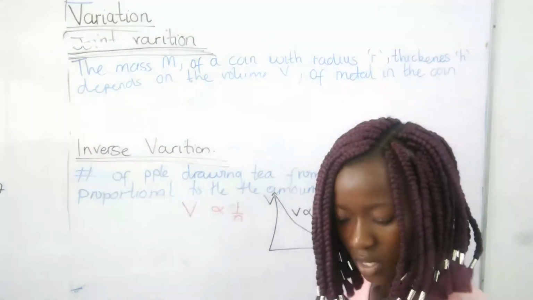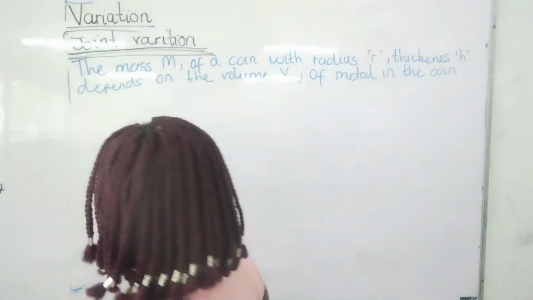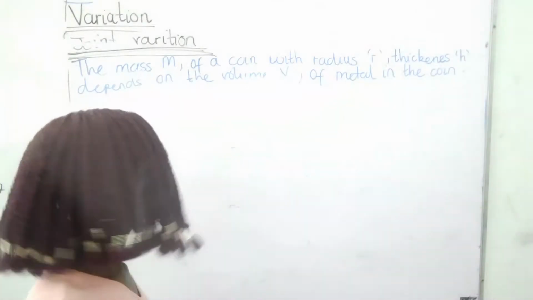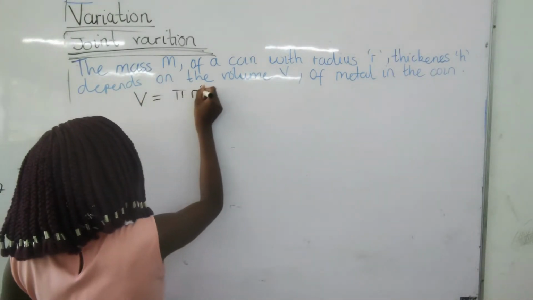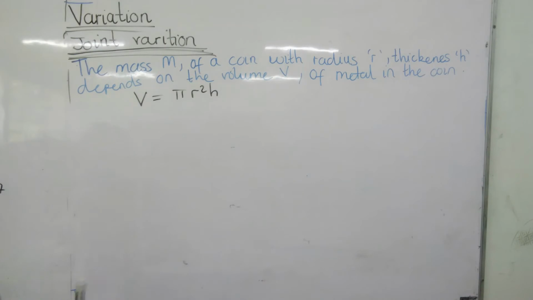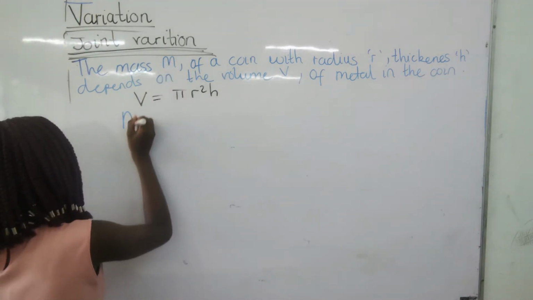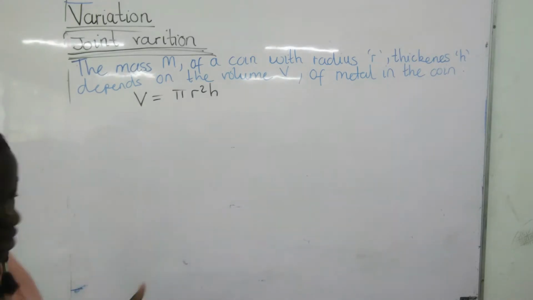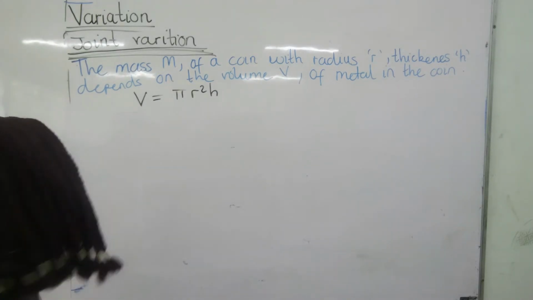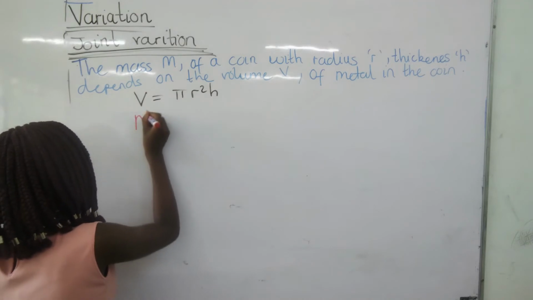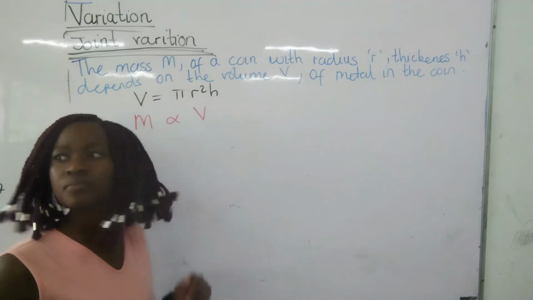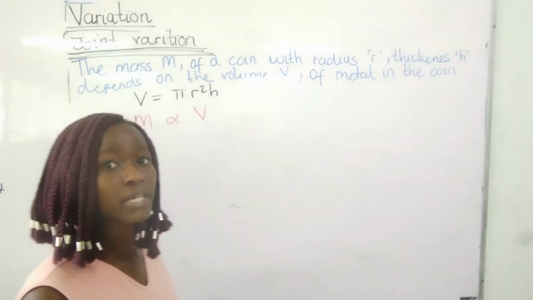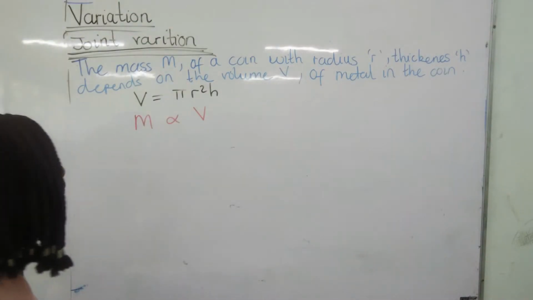Okay, we know that the volume of a coin is V is equal to pi r squared h. We are saying m is proportional to V, right?